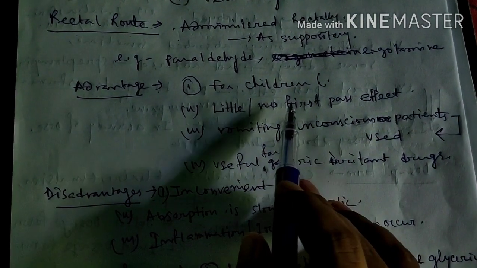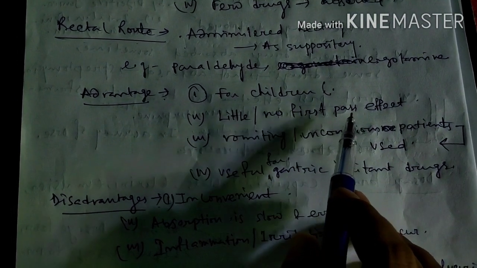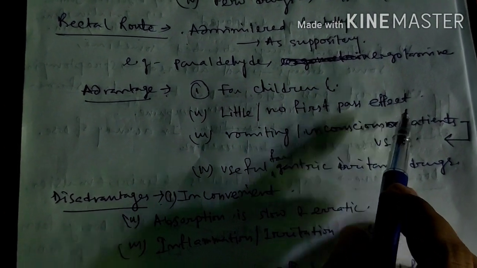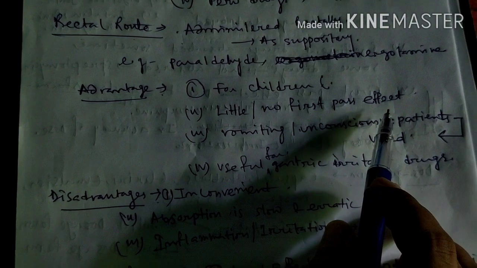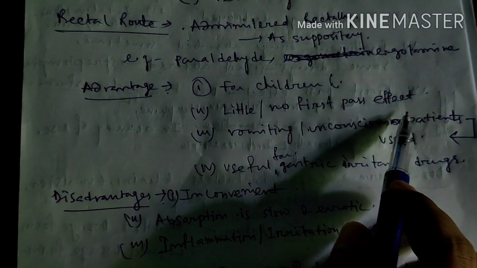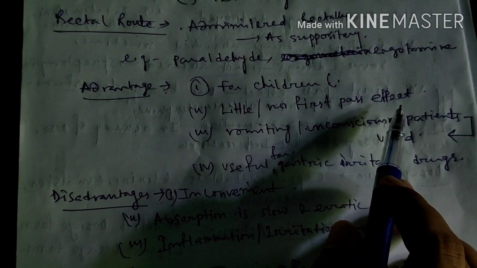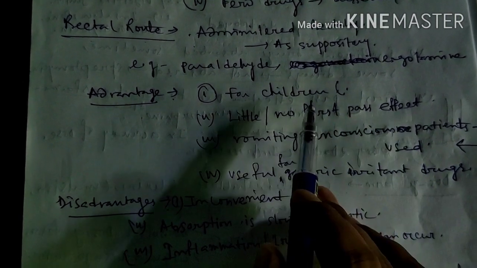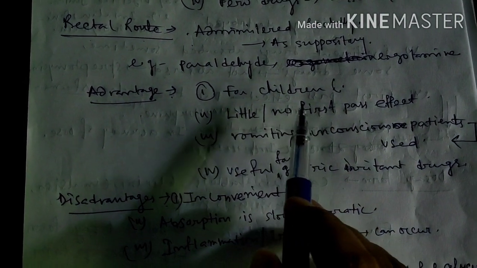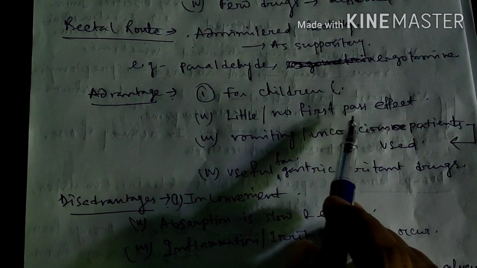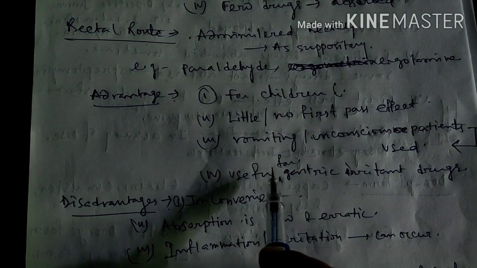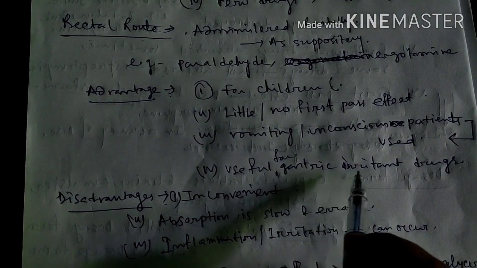Here the first pass effect is little or none, because a major portion of the drugs is absorbed from the external hemorrhoidal veins. It is also useful for gastric irritant drugs.